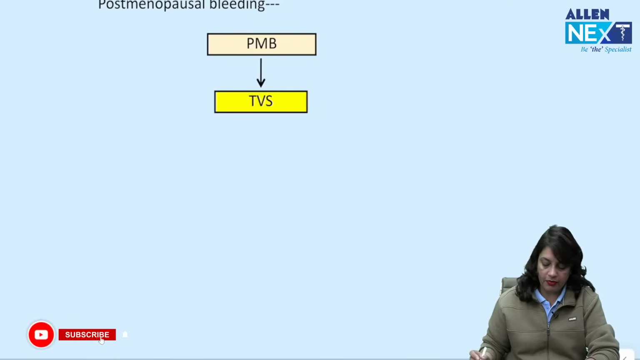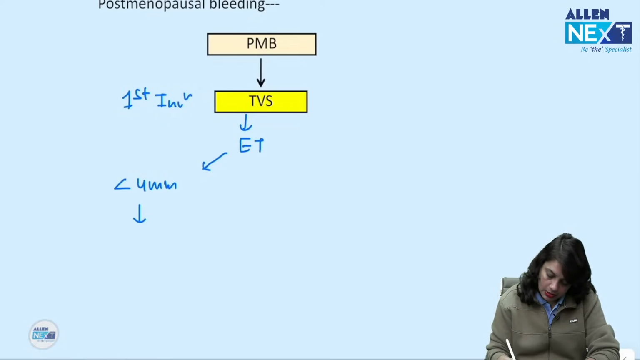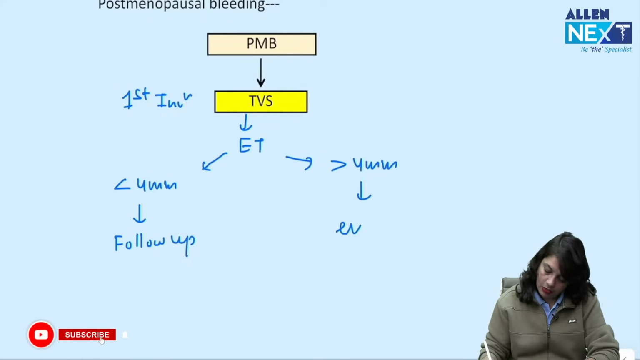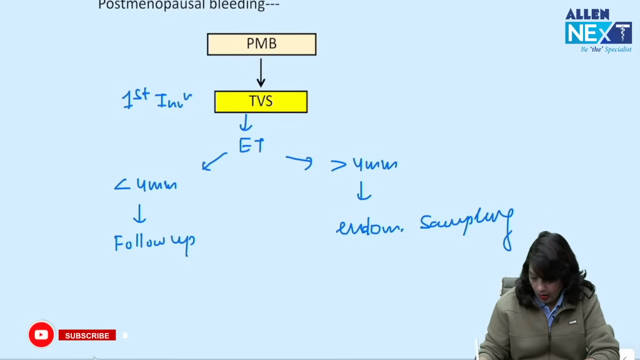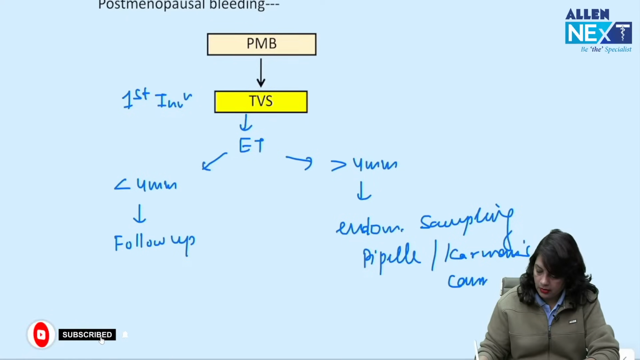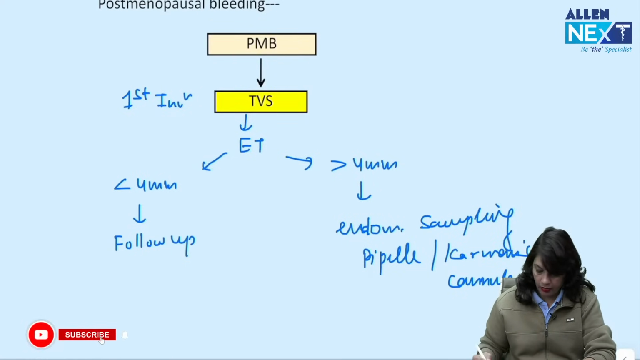Postmenopausal bleeding, the first investigation to be done is transvaginal scan, and you check the endometrial thickness. If it is less than 4 mm, just a follow up is needed. If it is more than 4 mm, you can go for endometrial sampling using a pipette or Carman's cannula. You can use a pipette or Carman's cannula.